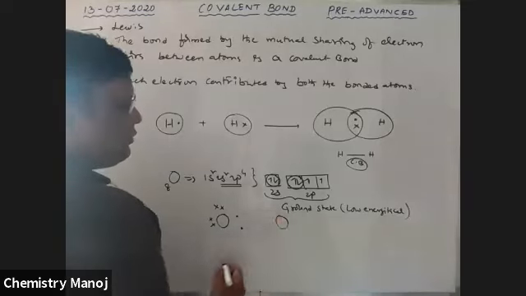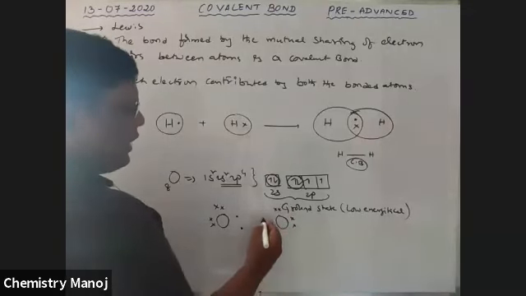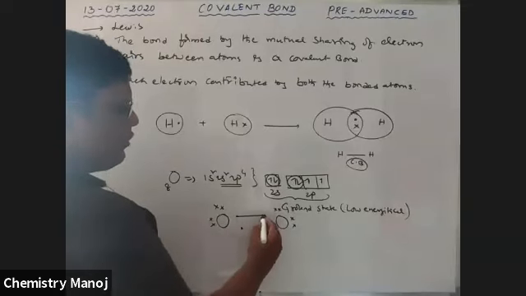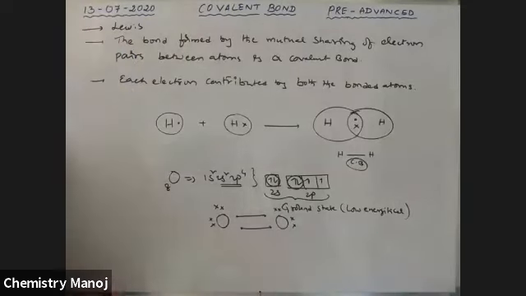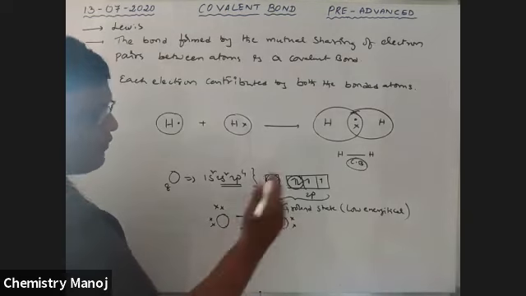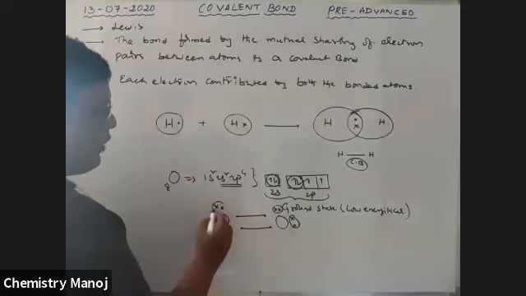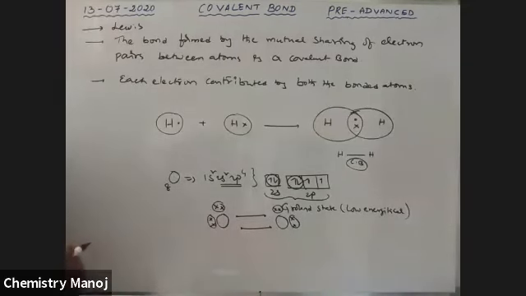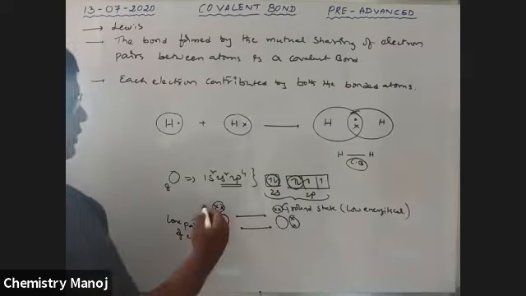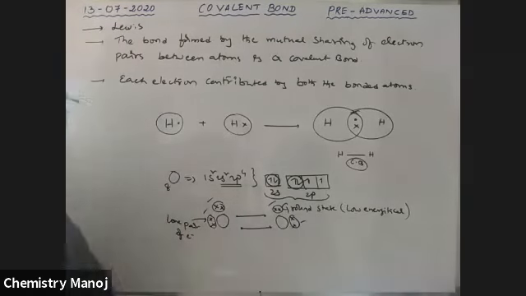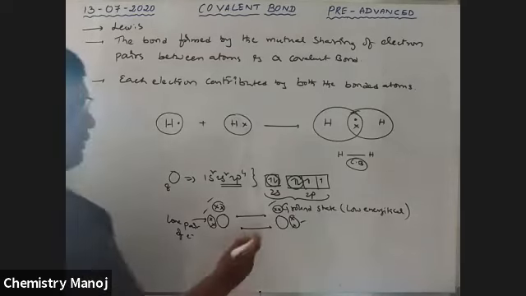Another oxygen also has 2 pairs of electrons and 2 unpaired electrons. These 2 unpaired electrons are involved in bond formation. So here 2 electrons and here 2 electrons are involved in sharing. That means 2 pairs of electrons are involved in sharing. The pairs present in the outermost orbit of the oxygen atom which do not participate in the bond formation are called lone pairs of electrons. There are 1, 2, 3, 4, a total of 4 lone pairs of electrons.